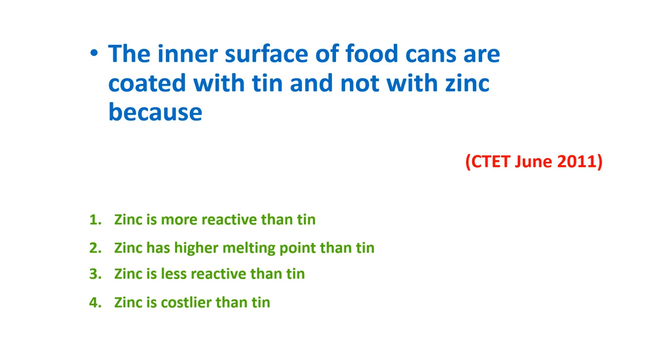Here we need to concentrate on the options. They contain information about reactivity. Second option, it is related to melting point. Fourth option, it is related to cost of zinc and tin. So the answer should be first option or third option. We will see that. The option 1, zinc is more reactive than tin. That's why the inner surface of food cans are coated with tin and not with zinc.